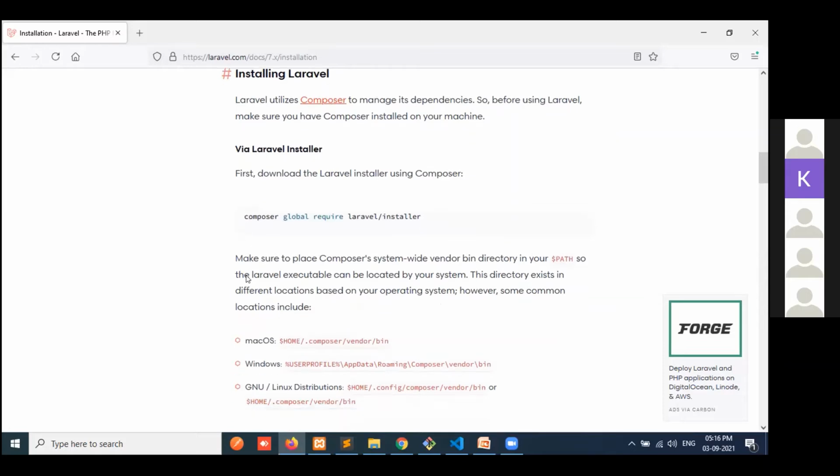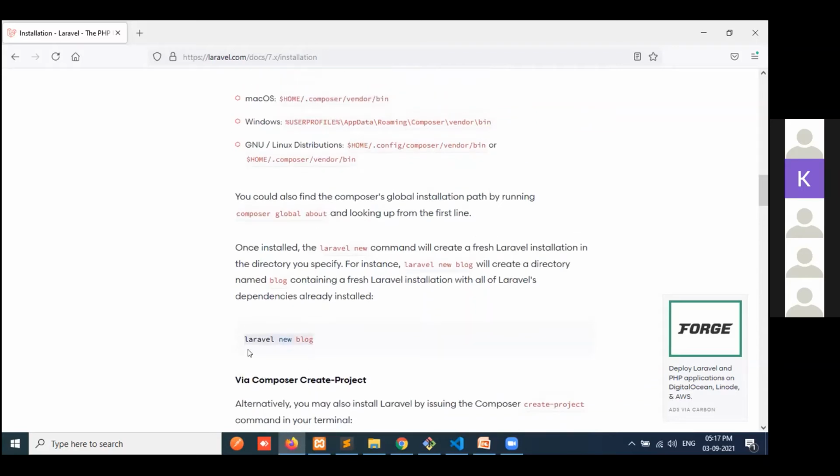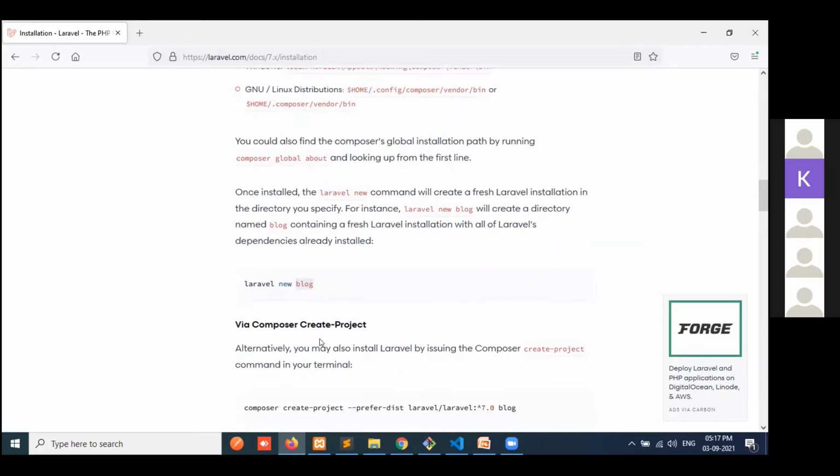So Composer will install the project, like this Laravel command: new creates one project, and blog is the project name.